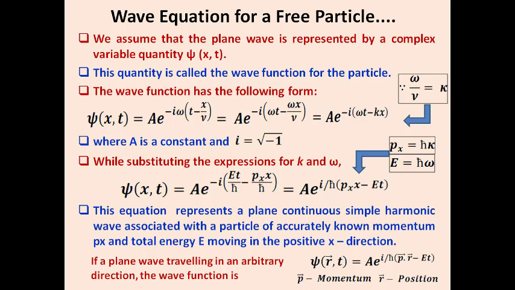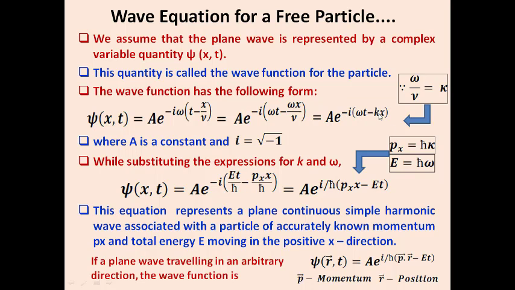According to that, we discussed that the wave function for the particle will be written as psi of x comma t, which represents the wave function with respect to space and time, equal to A e power minus i times (omega t minus kx).